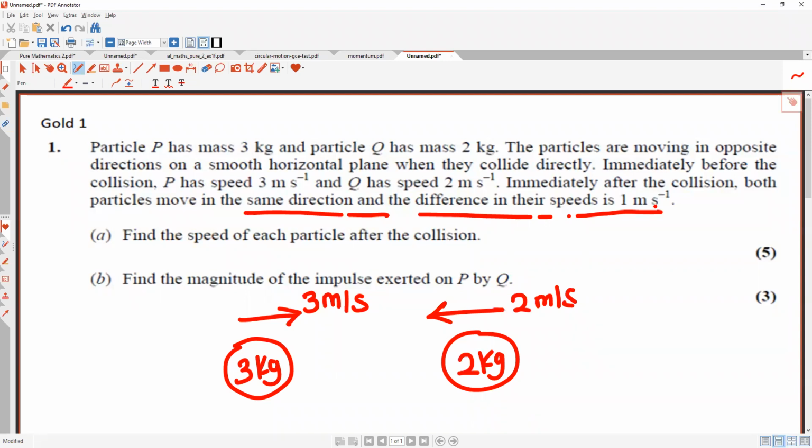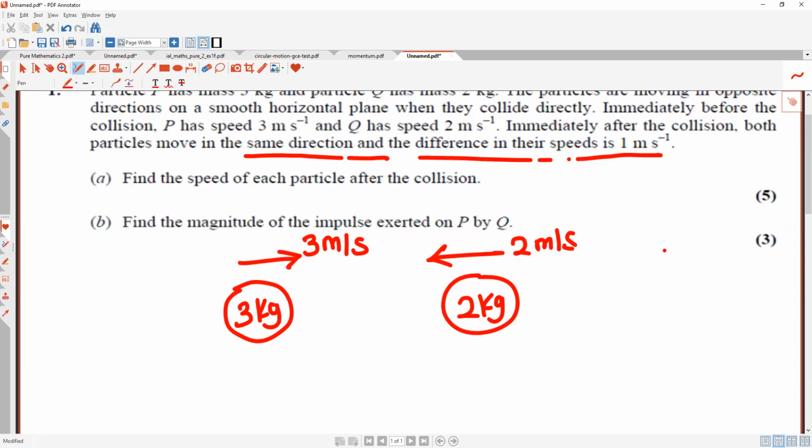Now after the collision, which one do you think will have more velocity? Because the momentum needs to be conserved, right? So if the momentum of the two is added, this one has less mass, so its velocity will be more, right? Because momentum needs to be conserved. So if the momentum is the same, the one with less mass will have more velocity, right?